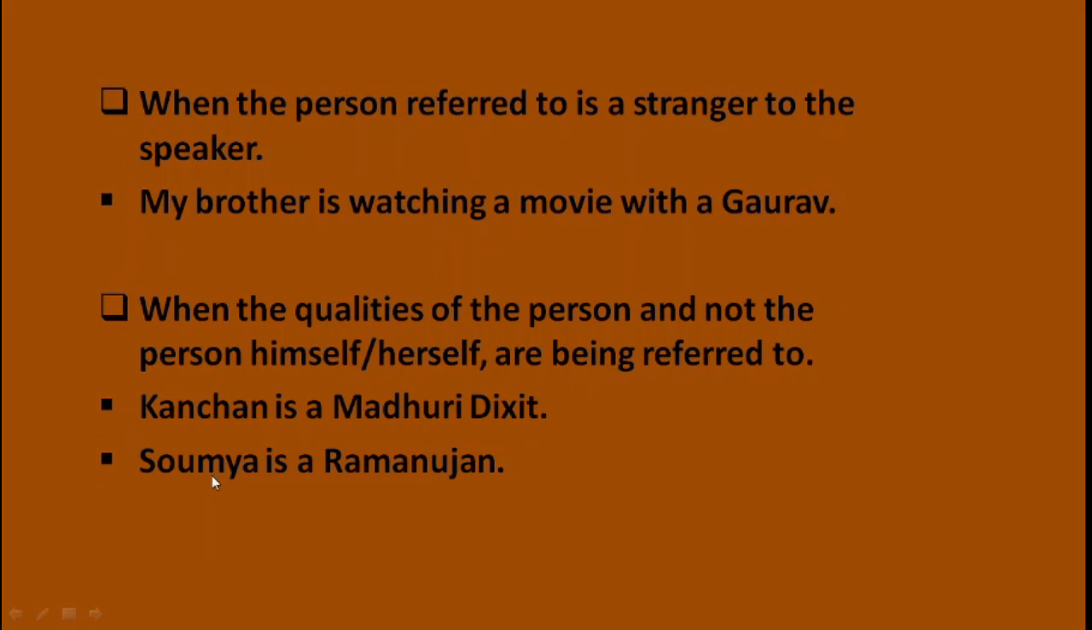Next example. Soumya is a Ramanujan. We all know who Ramanujan is. He was a great mathematician. Soumya is a Ramanujan means here Soumya is compared with the person Ramanujan. So before such a proper noun you can use the articles a or an.